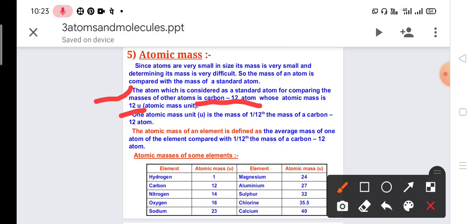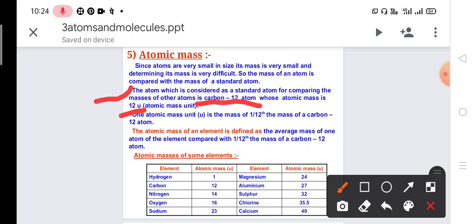In the same way, for atomic mass we use the unit atomic mass unit, which is represented by U. One atomic mass unit is the mass of 1/12 of the mass of carbon 12. That means one atomic mass unit is equal to 1/12 of the mass of the carbon 12 atom.